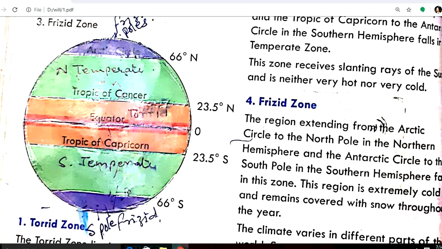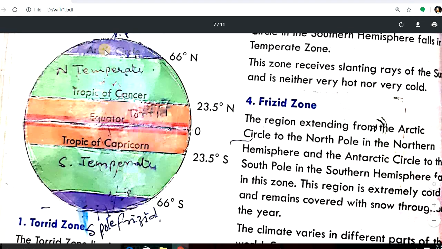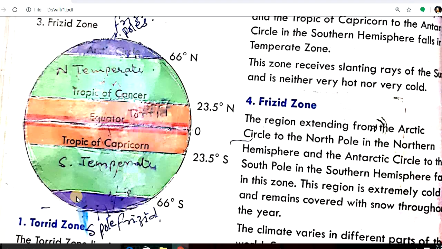This is because sun rays fall very little in this area, or sometimes do not reach it at all. That is why this region is extremely cold and remains covered with snow throughout the year. I hope you will understand this. Thank you.